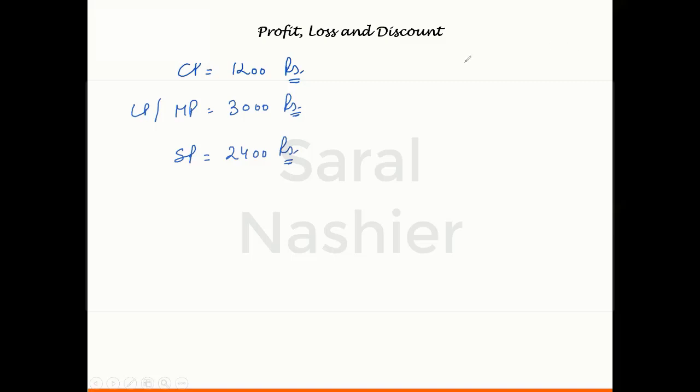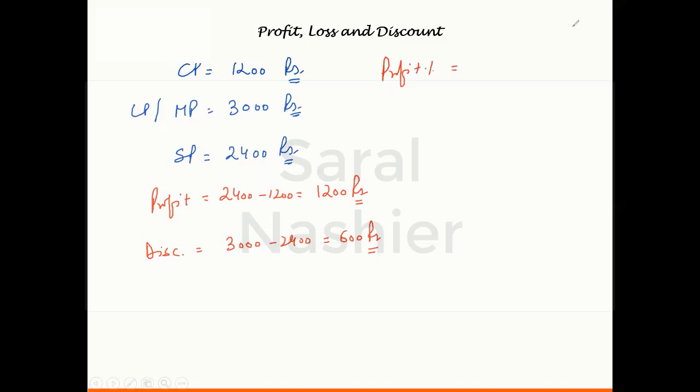So what are those percentages that I can calculate here? First of all, I know from here that my profit is given by 2400 minus 1200, that is 1200 rupees. I can say discount is 3000 minus 2400, which is 600 rupees. Now let's calculate them percentage wise. What is the profit percentage? The profit percentage here is profit, which is 1200, as a percentage of cost price, which is also 1200. So the answer is 100%. The profit percentage is 100%.